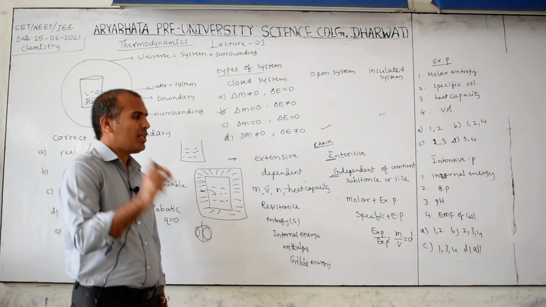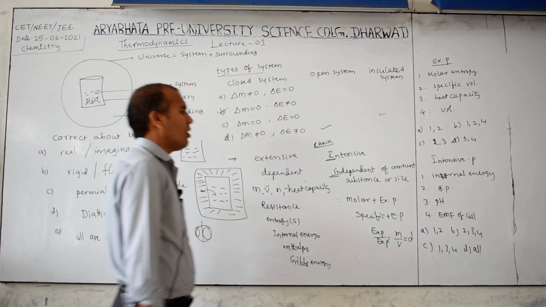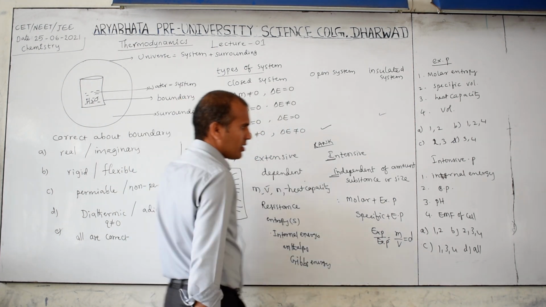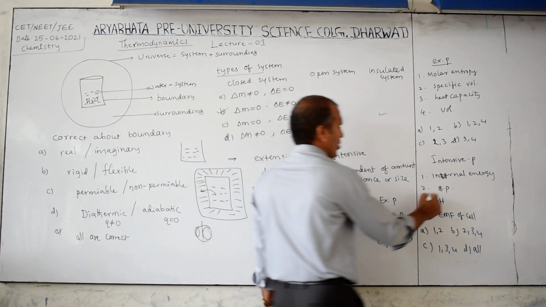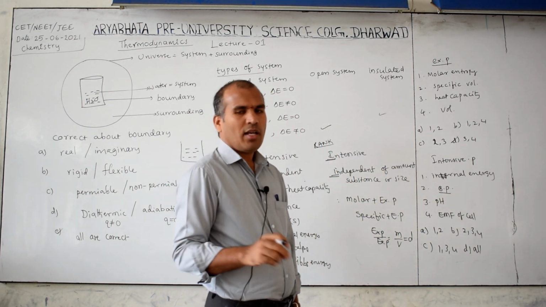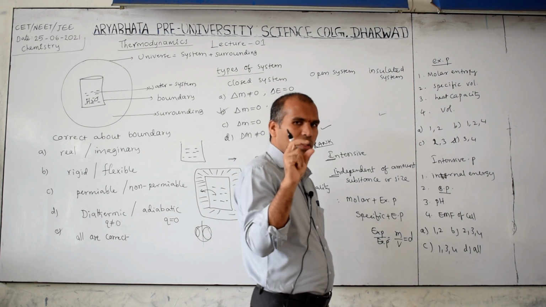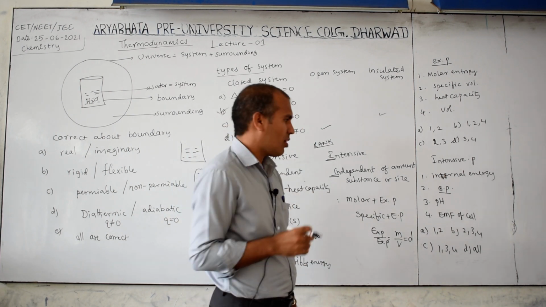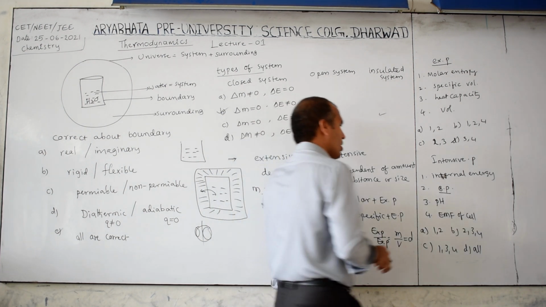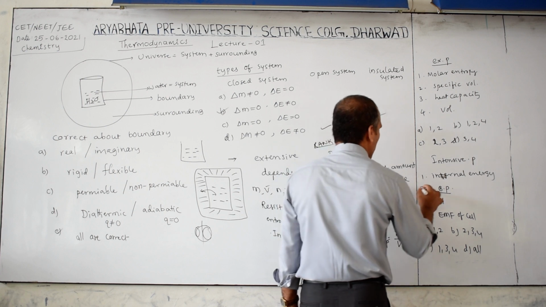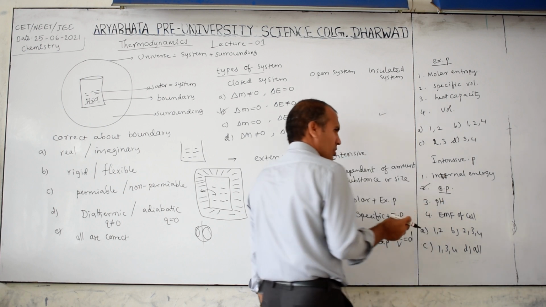Intensive property means it is independent of size or amount of substance. Internal energy, as I already gave, is an extensive property. Boiling point: water boils at 100 degrees Celsius. If you take 2 ml, it is 100 degrees, 100 ml also 100 degrees Celsius, or 1000 liters also 100 degrees Celsius only. Therefore boiling point is independent, so this is okay.